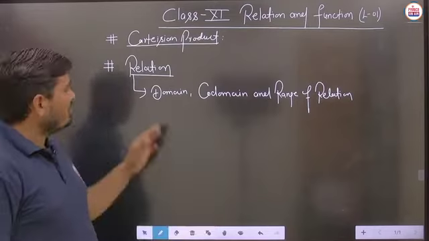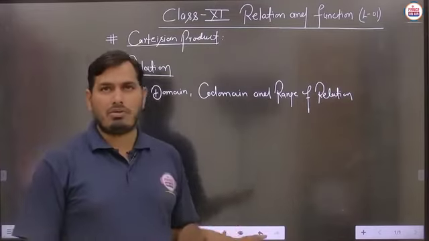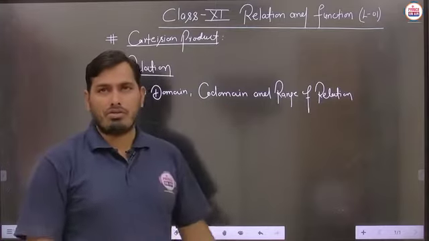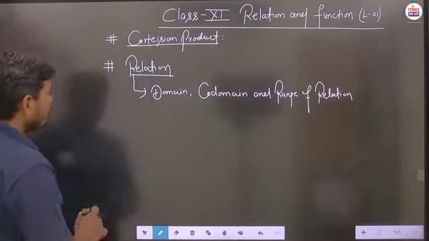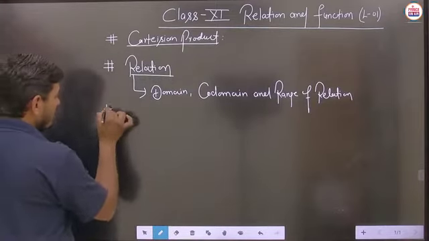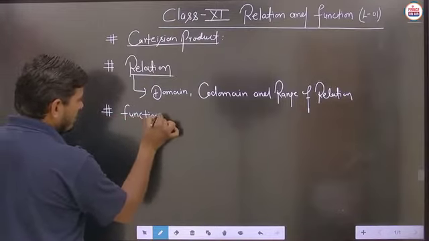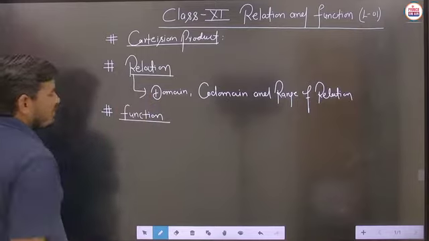So here, just after defining the basic definition of relation, we have to think about the domain, codomain and the range of a relation. Is it clear? Now the third part that we will discuss, a very important section of this chapter, is known as the function. Is it clear?